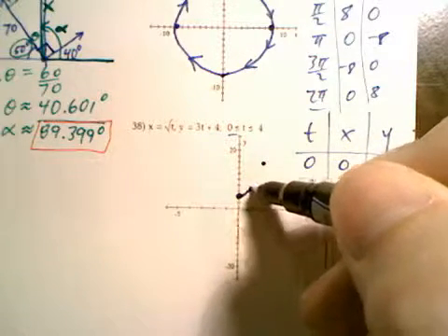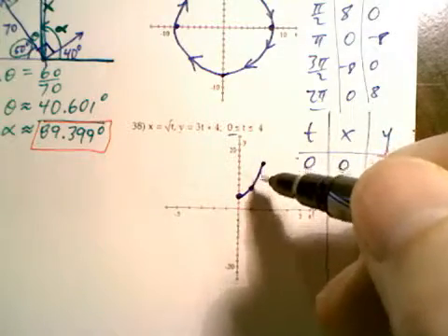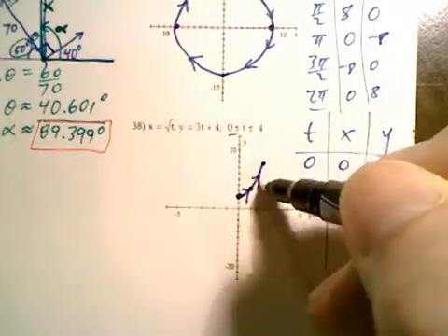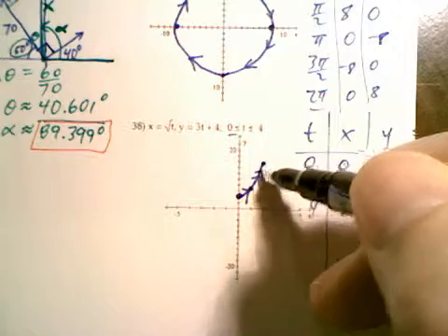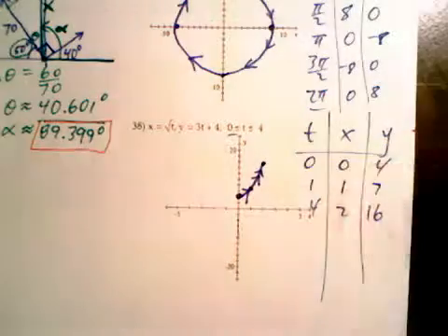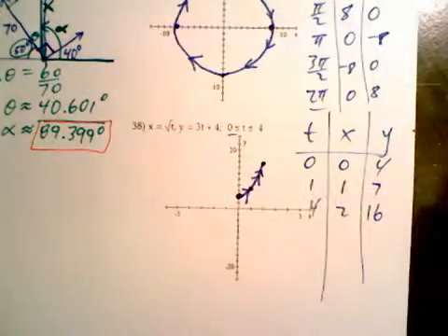Okay, so we have a bit of a curve to that. It's not linear. But again, we start at 0 here when t is 0, and we end up here where t is equal to 4. And that's it. Those are arrows on my little curve there.